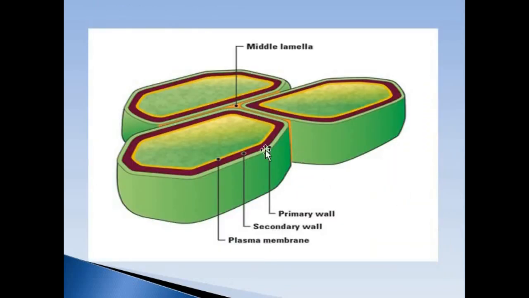Again, in this figure, you can see that this yellow portion is showing the middle lamella by which the 2 neighboring cells are connected to each other, and then this green layer is showing the primary wall, then comes the secondary wall, and then there is this yellow one. This is the plasma membrane.